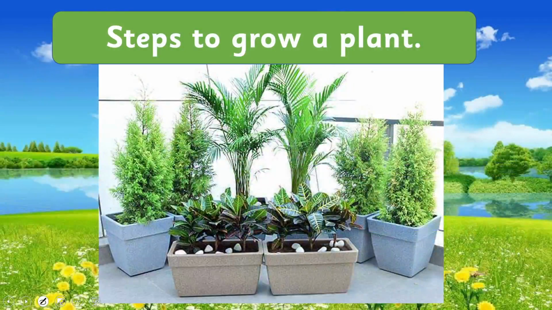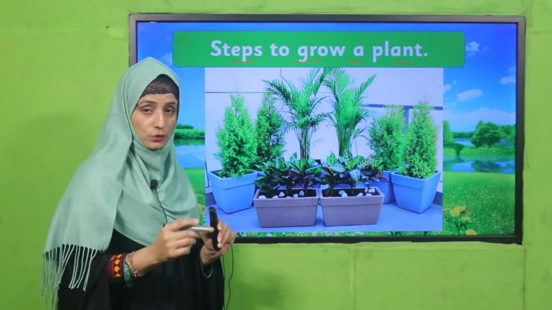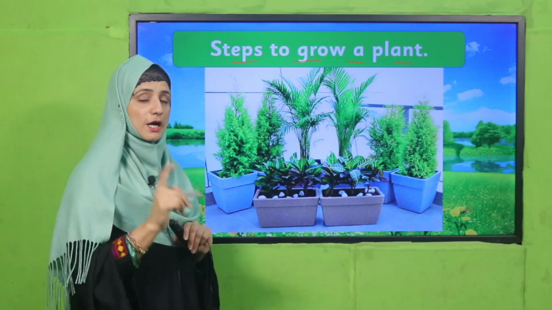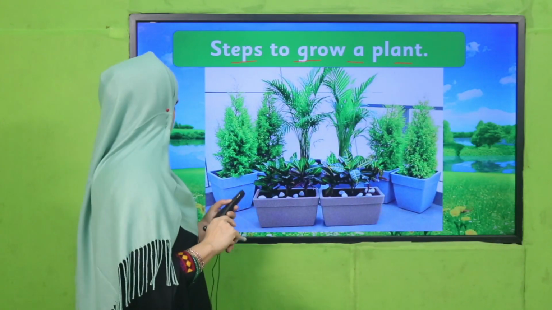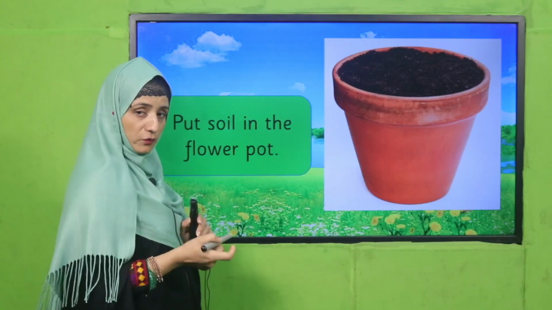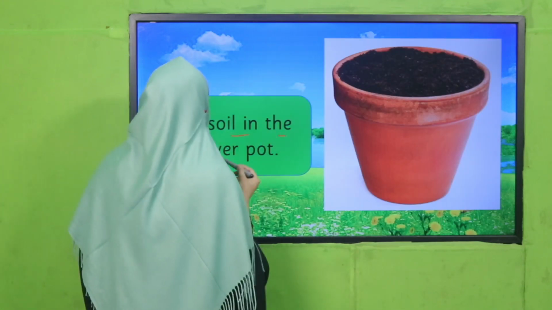If you don't know, listen carefully. Here are the steps to grow a plant. So how can we grow a plant? After getting the steps, you have to grow a plant. Be careful. In step 1, what we have to do is put soil in the flower pot.